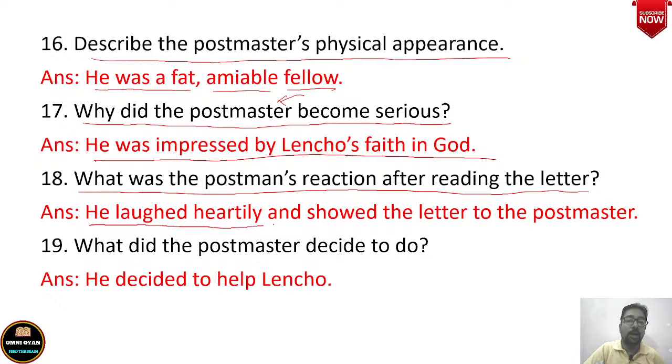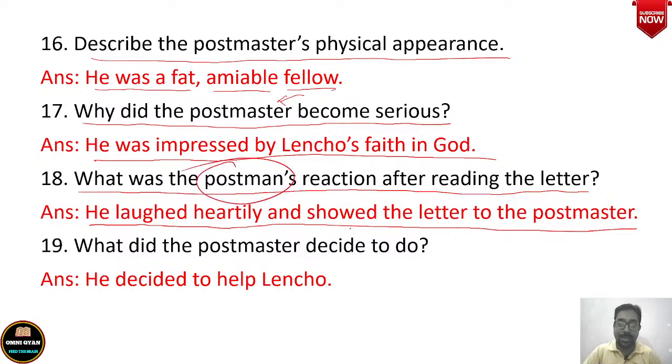Obviously he laughed heartily and showed the letter to the postmaster. तो पहले तो वो बहुत हंसा because on the top of the envelope he saw two gods. So obviously there was curiosity. उसके अंदर ये question जागा, ये कैसा address है? What kind of address is this? So he opened the envelope and took out the letter and he read. And after reading the letter, this postman was laughing and laughing, and he took this letter to the postmaster, his boss.